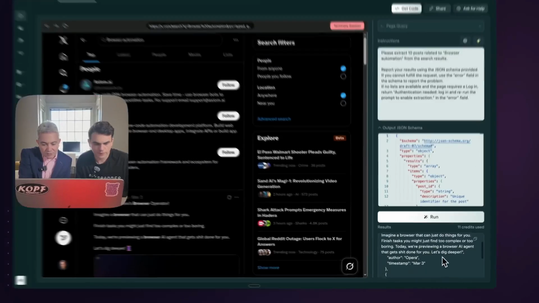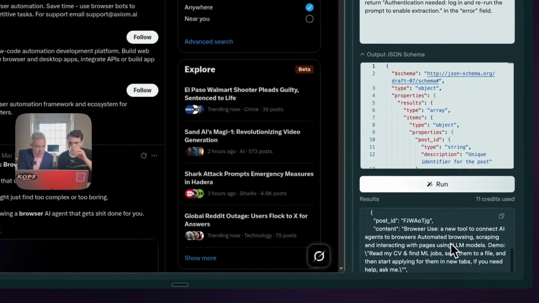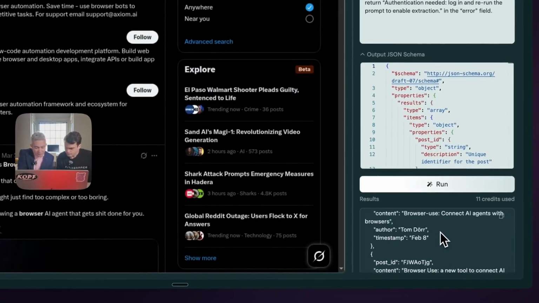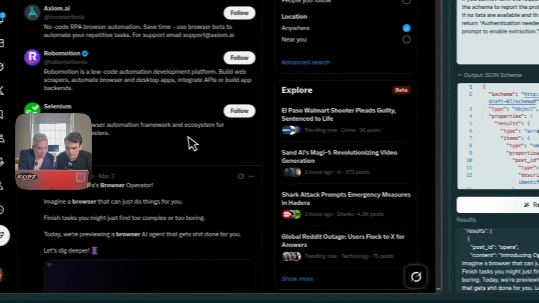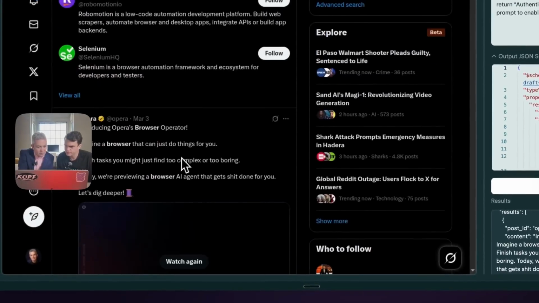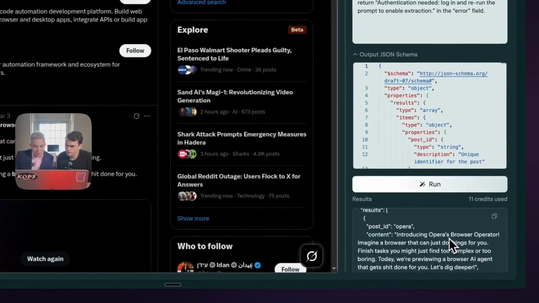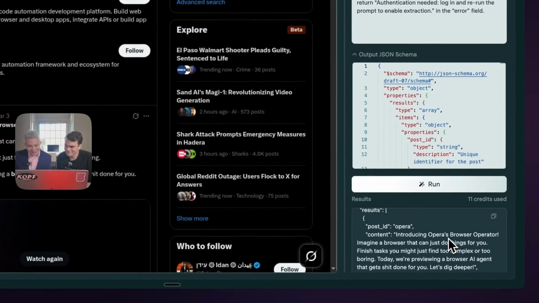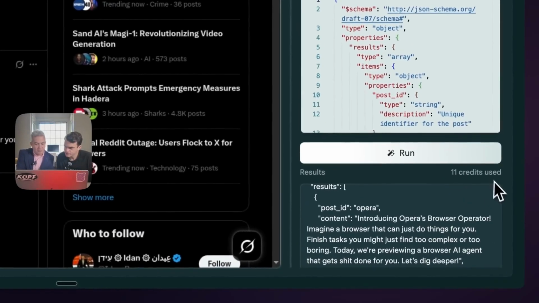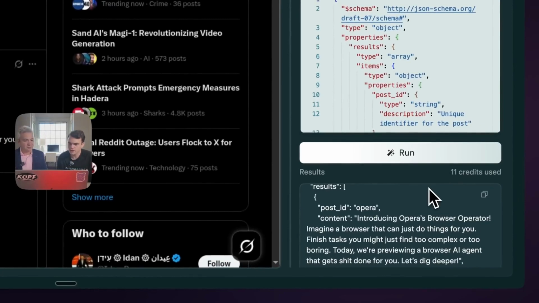And then you can see the results at the end of it. And it came out beautifully, with the first one actually from Opera. You can see that this is the first one. They released their browser. Congratulations, another browser with AI capabilities. This is good news. And the other thing that you can see is the number of credits that were used. Okay, so you have metered pricing basically. Exactly. So you pay for what you use.